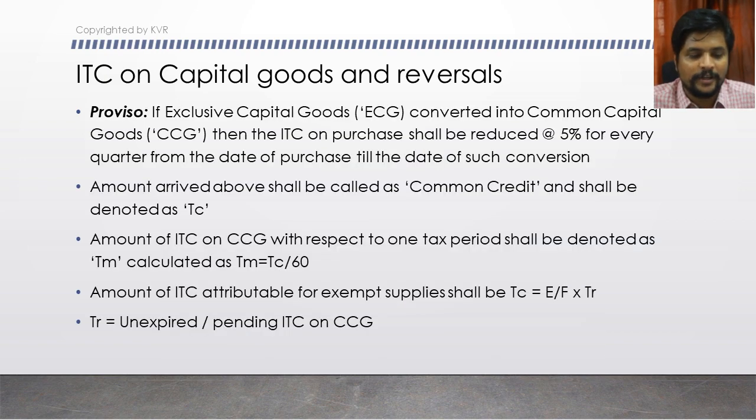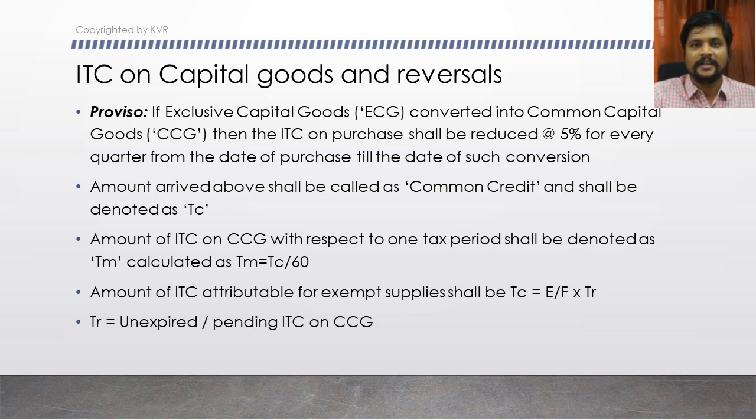Okay, there is a proviso here. If exclusive capital goods are converted into common capital goods, what is the treatment? If any exclusive capital goods are converted into common capital goods, then the total ITC available at the time of purchase shall be reduced at 5%. 5% shall be reduced for every quarter from the date of purchase till the date of such conversion. This computation is applicable when the exclusive capital goods are converted into common capital goods.